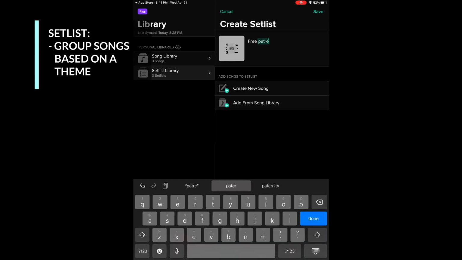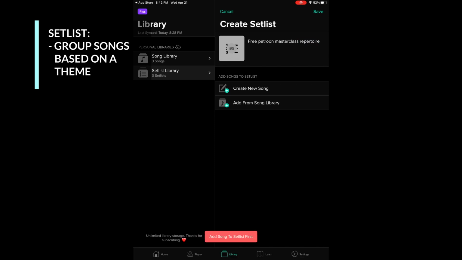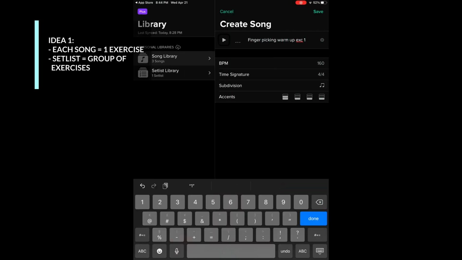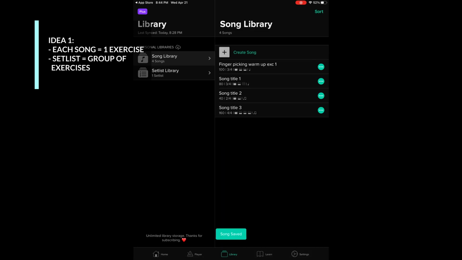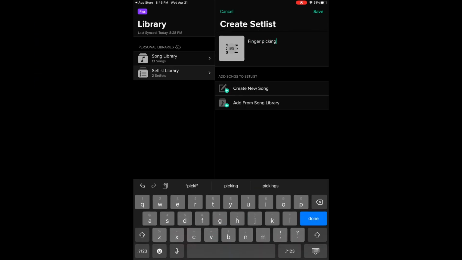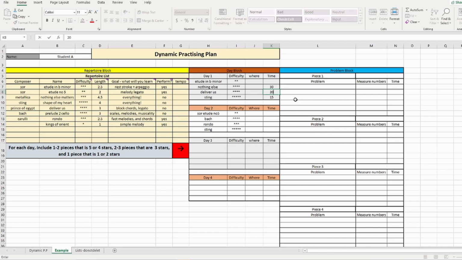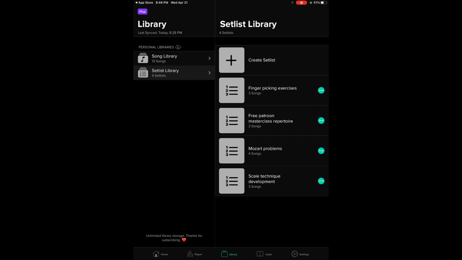The Setlist library is where you can group the songs together. Before I teach you how to edit the songs in setlist libraries, let's talk about the different ways you can use this and truly understand the power of the app. If you like warm-ups or technical exercises, then you can save the settings for each exercise as a song, and then group them together as a setlist. You can group these warm-ups according to their day blocks in your routine, or you can group them according to their category. For example, you can have scales exercises, finger picking exercises, and strumming exercises, and so on.